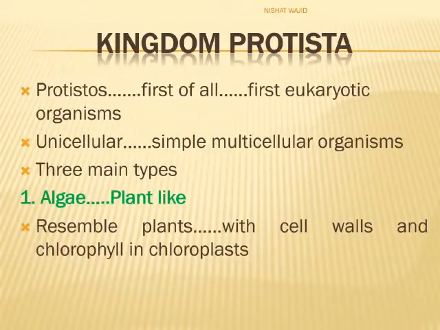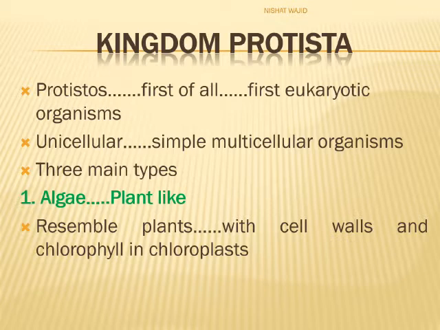Second kingdom is Kingdom Protista. The word Protista is derived from protistos, meaning first of all, as protists are first eukaryotic organisms. Members of this kingdom are unicellular, or simple multicellular organisms. Protists have characteristics similar to plants, animals and fungi, and on this basis they are of 3 main types.